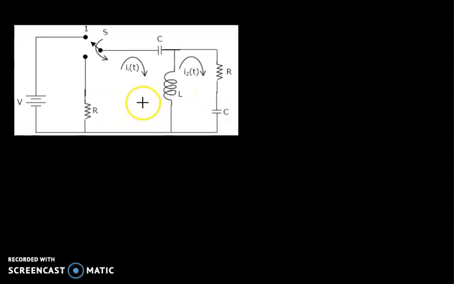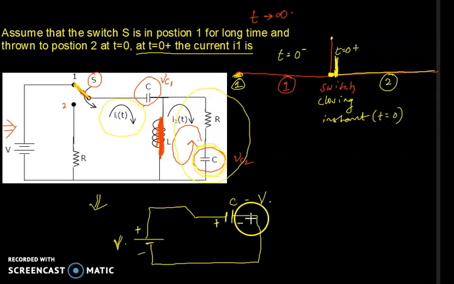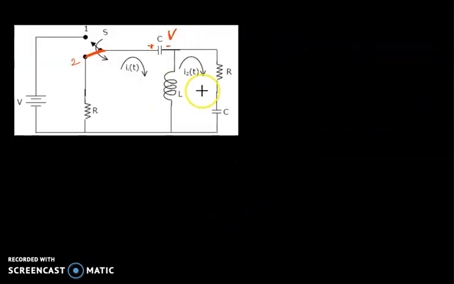When we switch to number 2, the circuit would be like this.